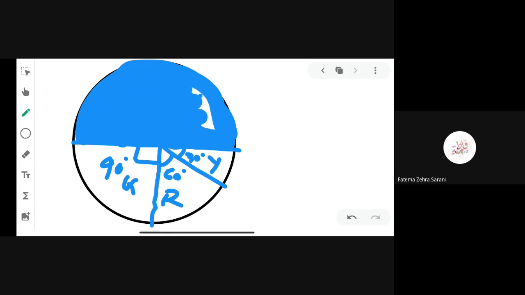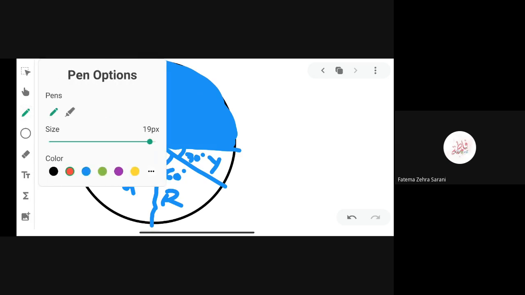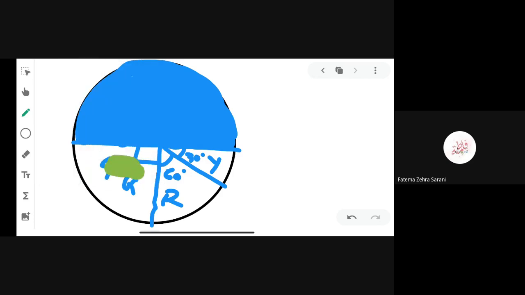It is for blue color, it is 120 degree. Then green color, it is for green color.